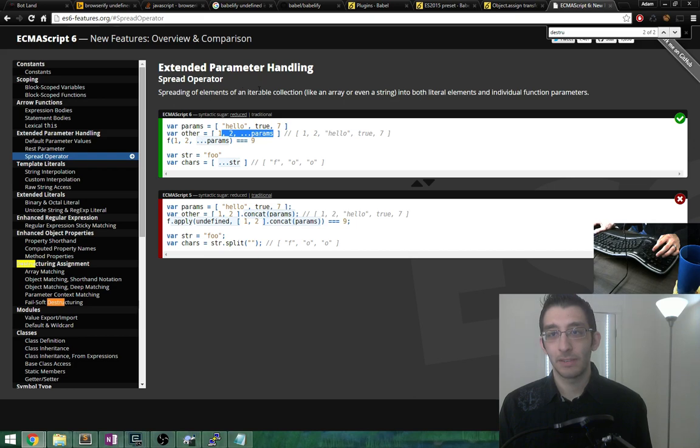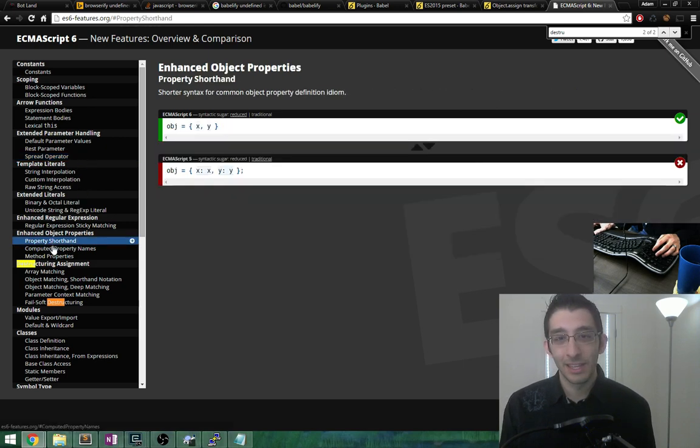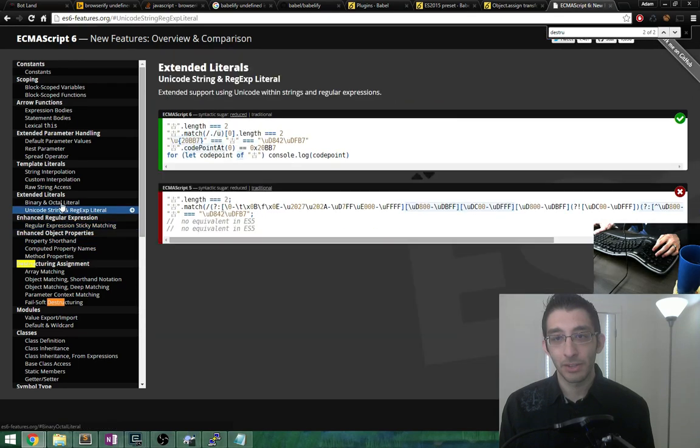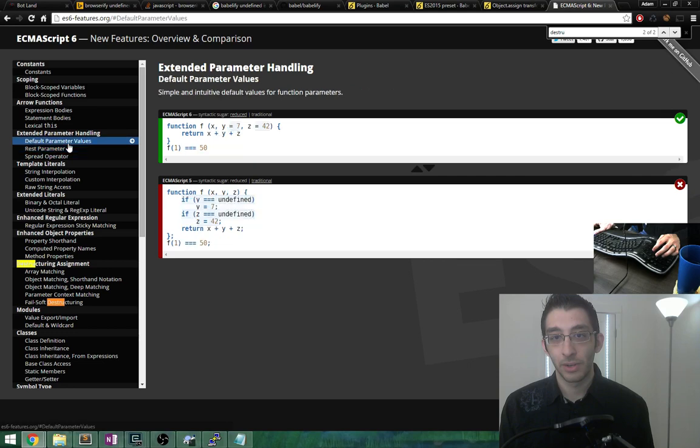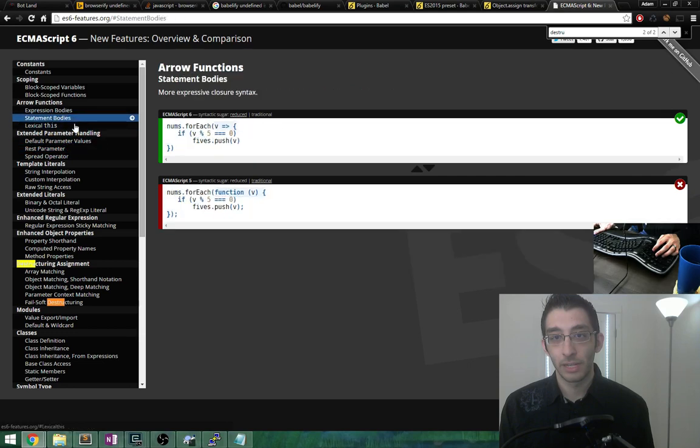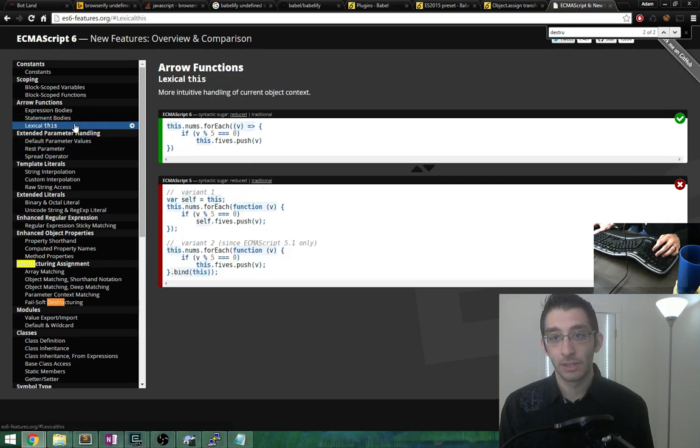Spreading of elements of an iterable collection, like an array or even a string. No, it's oh god, it's something to do with. All right, I'm just gonna look through all of these and eventually find it. No. Lexical this. What is this? Oh, really? I didn't know that was changed. Oh, but is this only for the arrow functions?